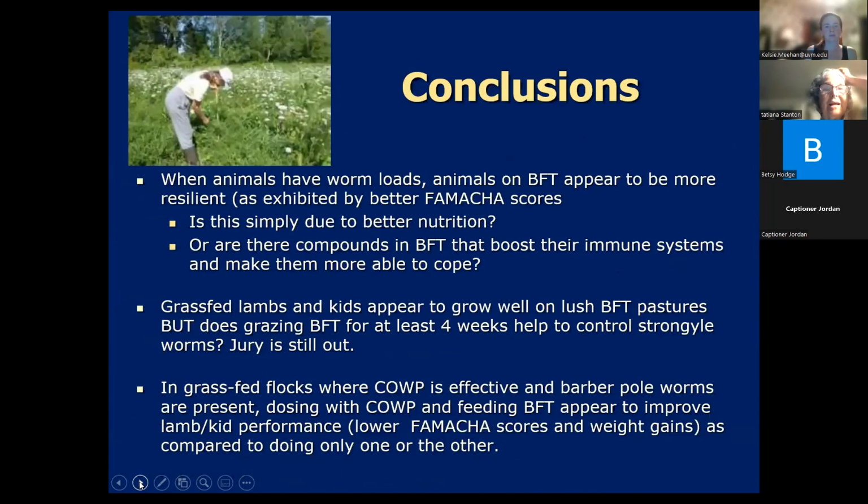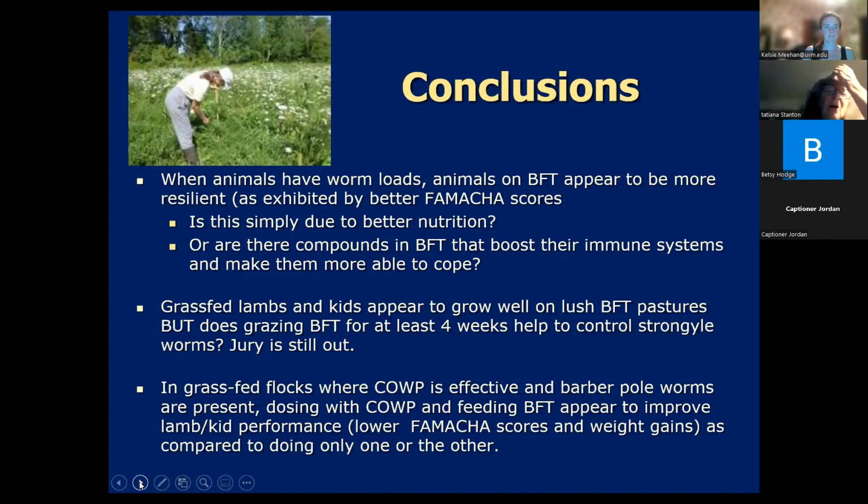So in our studies with bird's foot trefoil so far, and I actually haven't analyzed the data from last year's studies, it does appear that when animals have a worm load, particularly a barber pole worm load, but even worm loads from other strongyl worms, the weaned lambs and kids that are grazing bird's foot trefoil appear to be more resilient, as exhibited by better FAMACHA scores than animals on control pastures, traditional pastures of mostly grass and some clover.